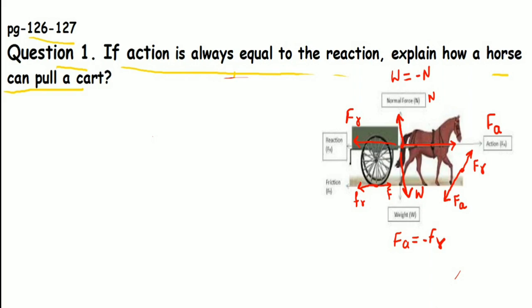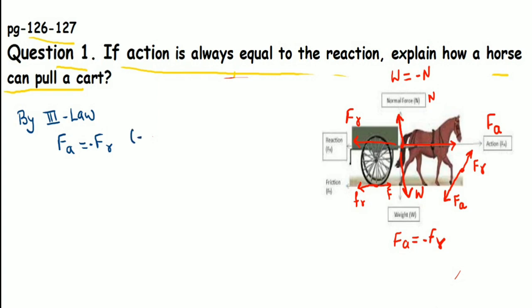These two forces are also equal and opposite in direction. So by the third law of motion, we can write that the force of action and the force of reaction are equal and opposite in direction.